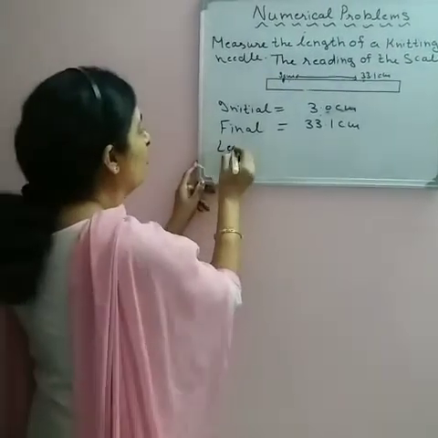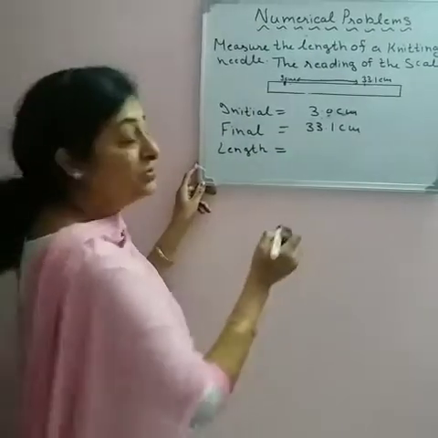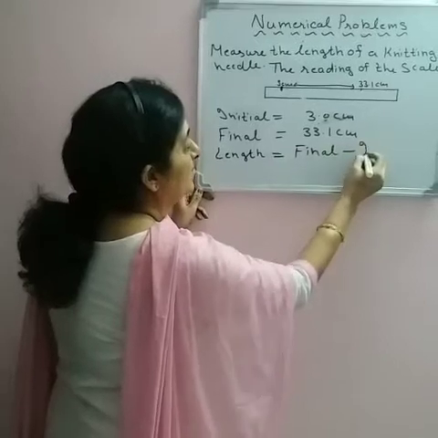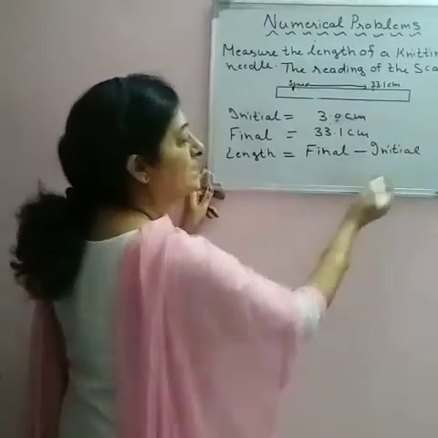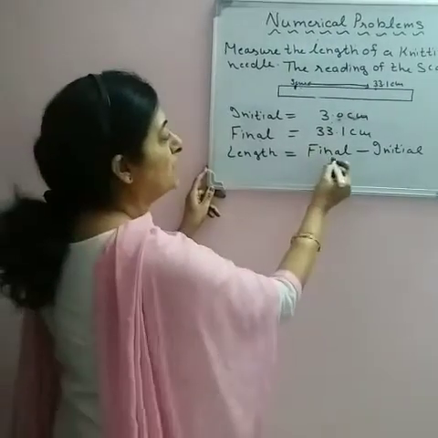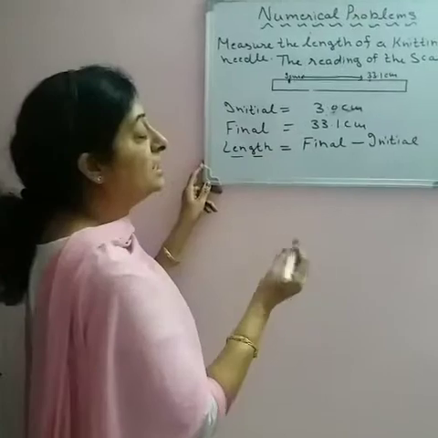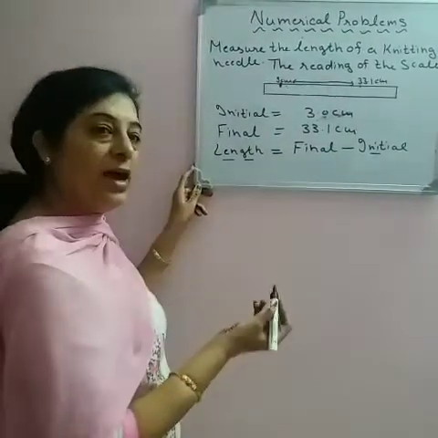Now the length of the needle. The length of the needle is equal to final reading minus initial reading. Yes, final reading minus initial reading. We will get the length of the knitting needle when we subtract the initial reading from the final one.